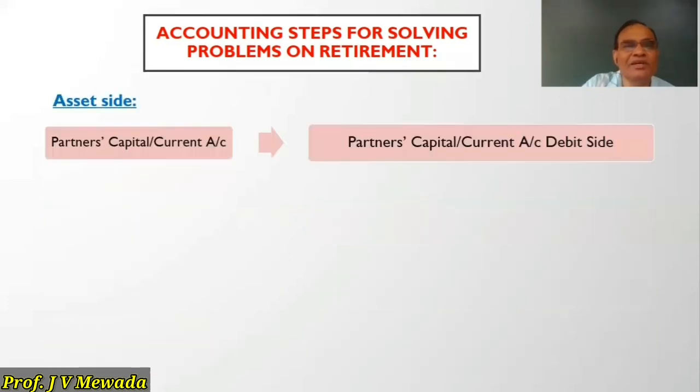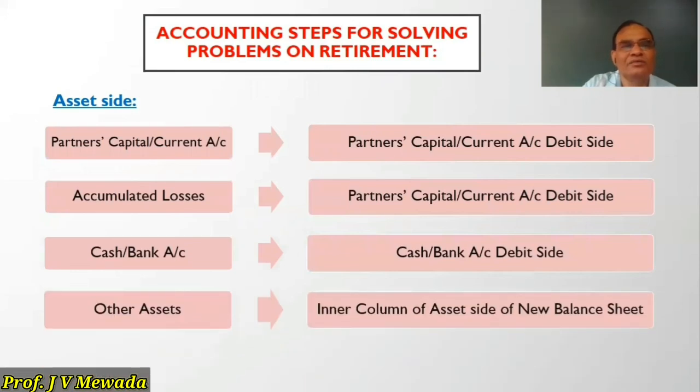Then same way, we are having asset side. Partners capital. Normally, partners capital is not there on the asset side. But sometimes if it is a negative balance, then it is there on the debit side. So it is known as the negative capital, which we are going to transfer to the debit side of partners capital account to balance brought down. Then accumulated losses. Normally profit and loss account shows credit balance. But sometimes it has a debit balance. So in that case, that particular loss again we have to transfer to partners capital account on the debit side, in the profit sharing ratio.